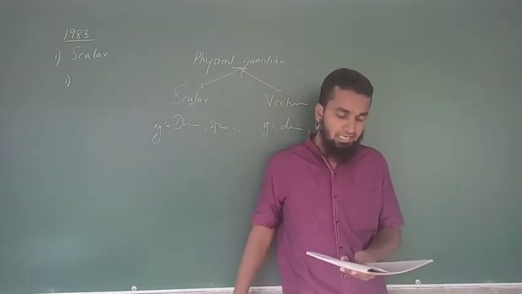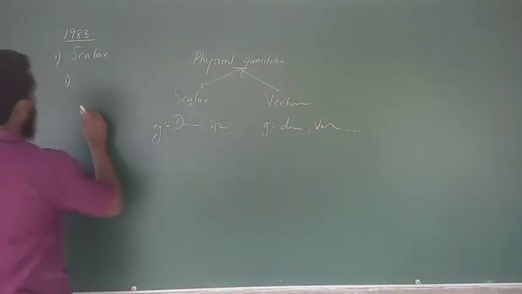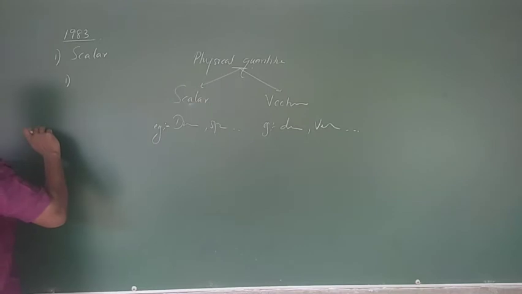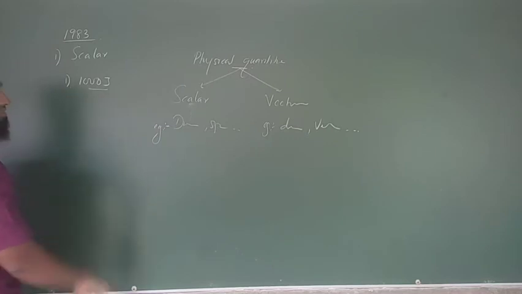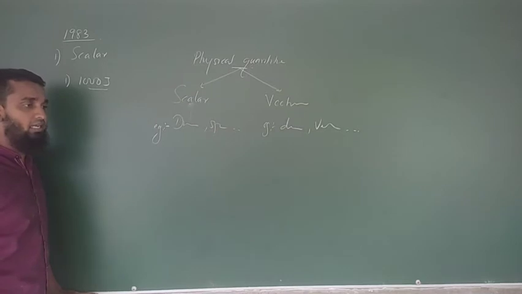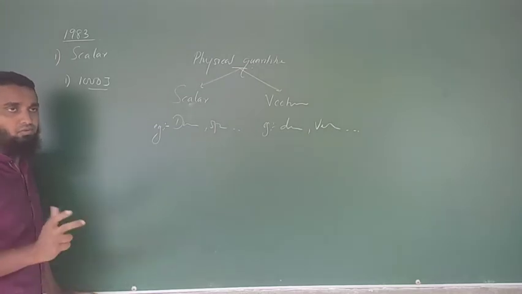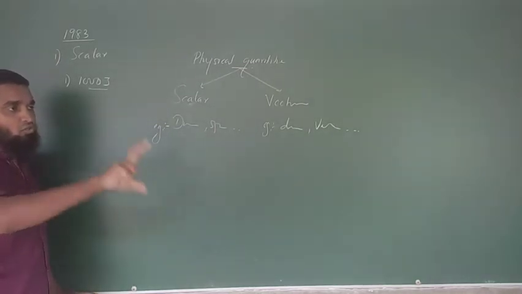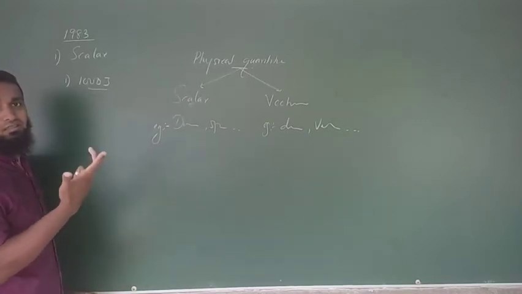The first answer, energy and power. For example, 1000 joules of energy used by the fridge. We don't worry about in which direction. It would be nonsense to say 1000 joules of energy has been used by the fridge in this direction.